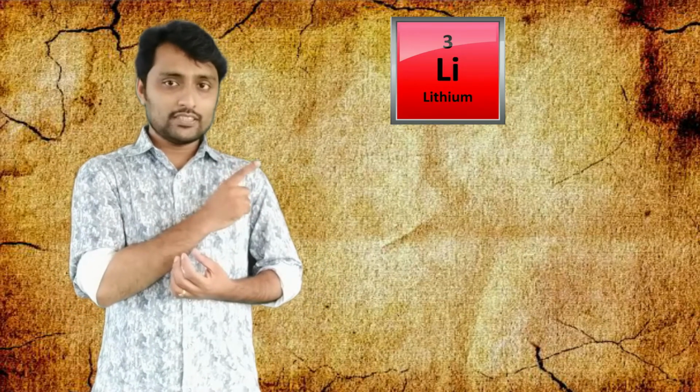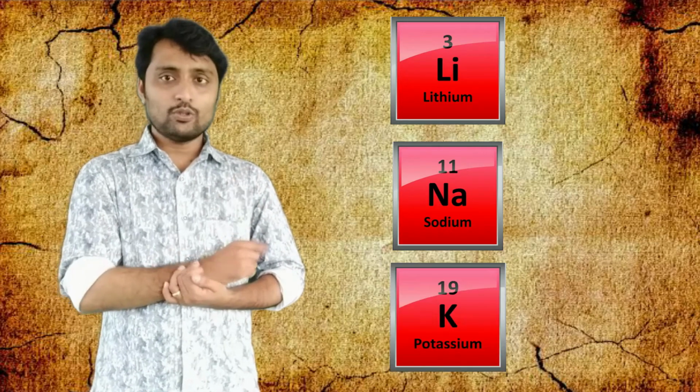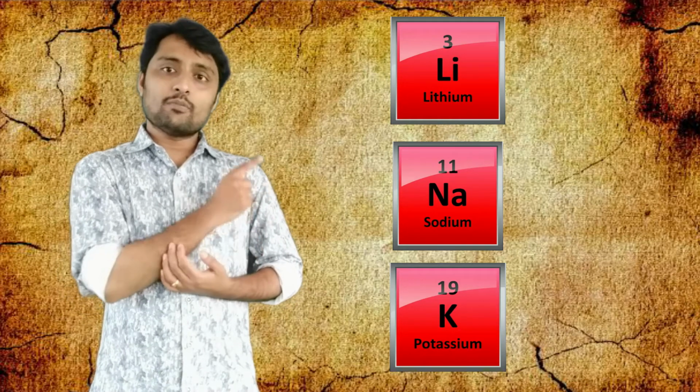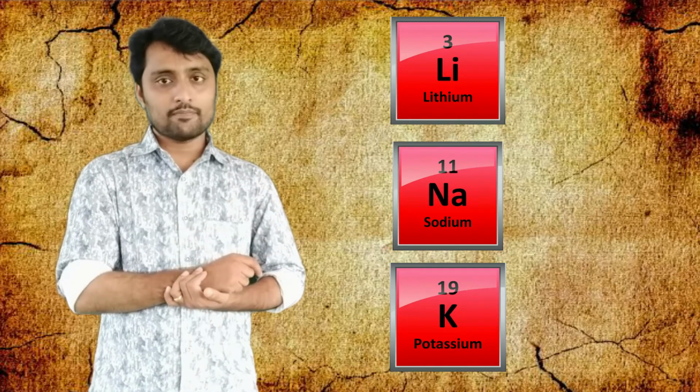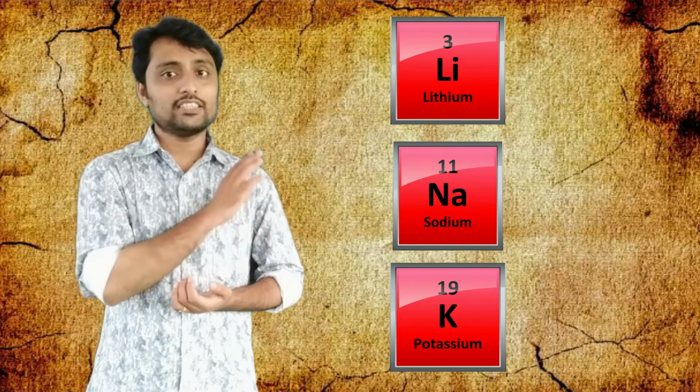According to his classification, the arrangement is done in the increasing order of atomic mass. First he wrote the one with the lowest atomic mass, next a higher atomic mass, next a higher atomic mass, in this way. Example: the first is lithium, second sodium, third potassium. Lithium's atomic mass is 7, sodium's is 23, potassium's is 39. So it is in increasing order of atomic mass. Lithium, sodium, potassium is his first triad.